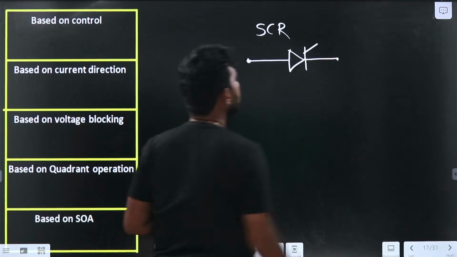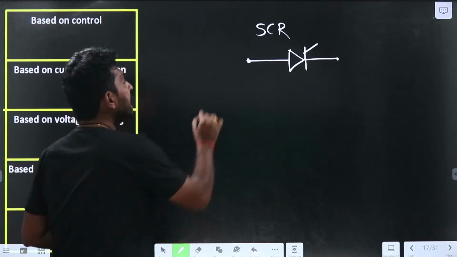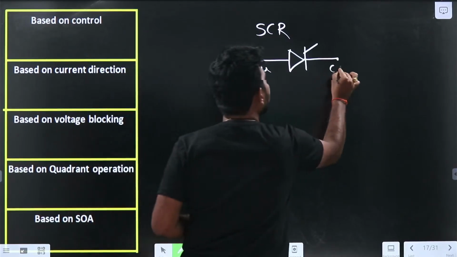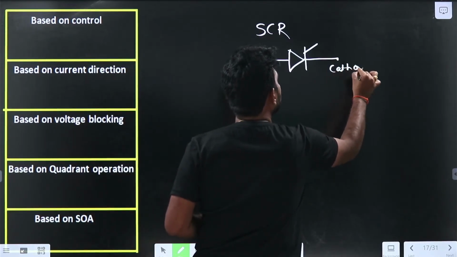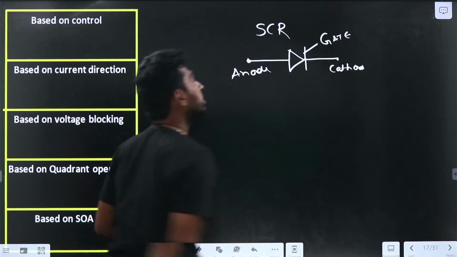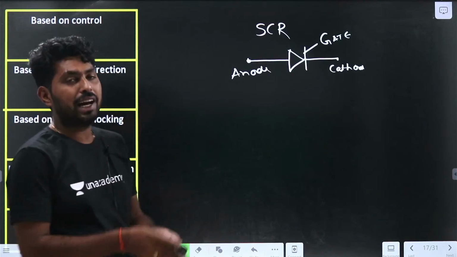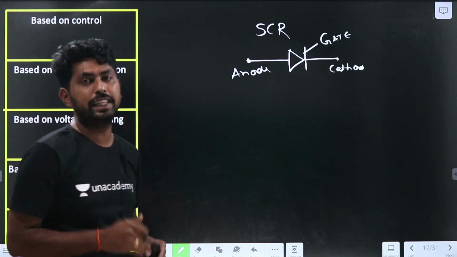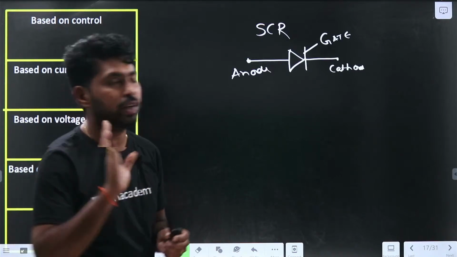So the silicon controlled rectifier symbol will be like this. It has the anode terminal, cathode terminal, and gate terminal. It has three terminals: anode, cathode and gate. So SCR, or silicon controlled rectifier, is related to the thyristor family, and it has three terminals. They are anode, cathode and gate.